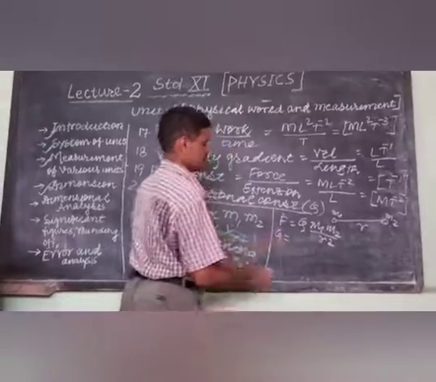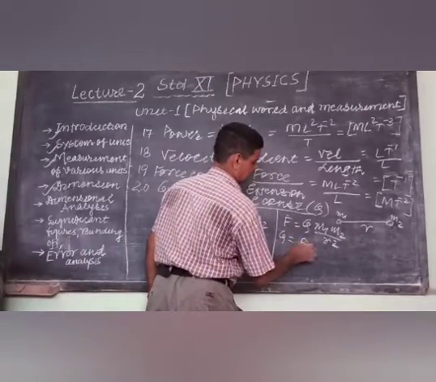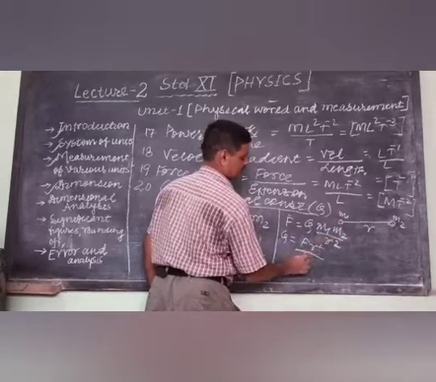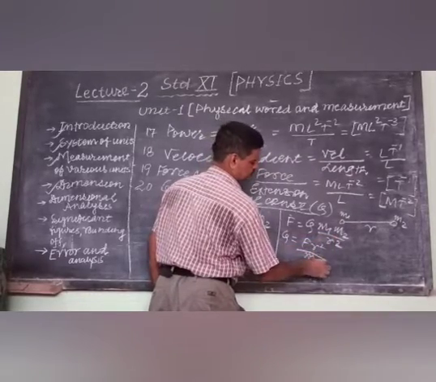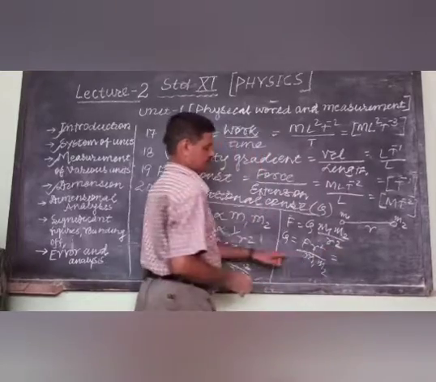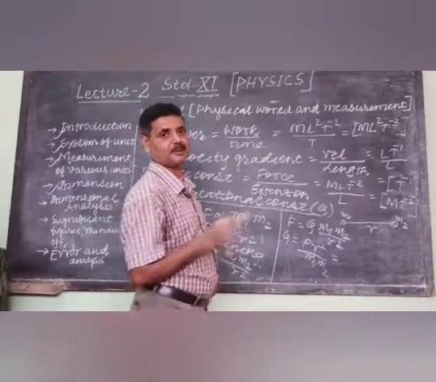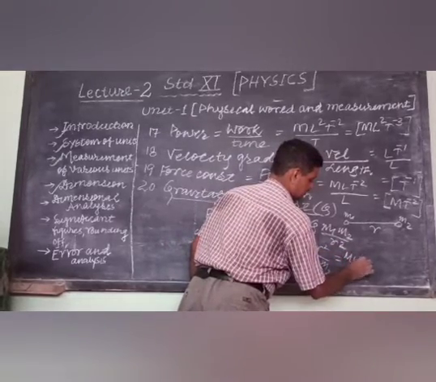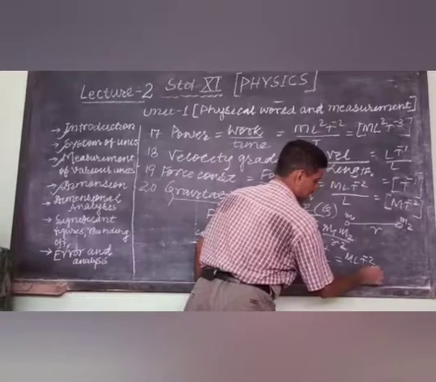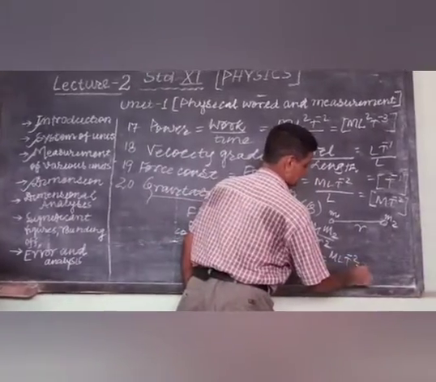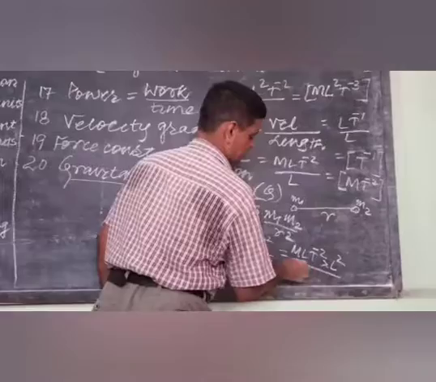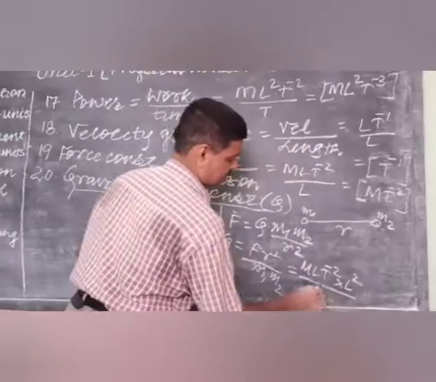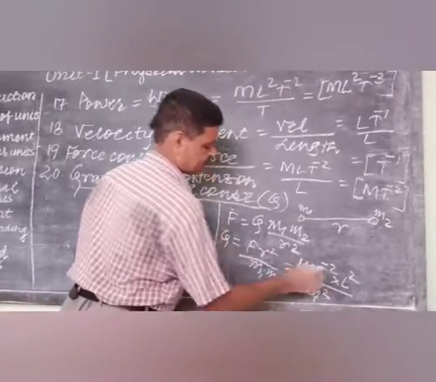G is F r square by m1 into m2. Apply your mathematics. F, that is force, is MLT minus 2. Write down MLT minus 2 into distance square, meaning L square, divided by mass into mass, mass denoted by M, so it is M square.